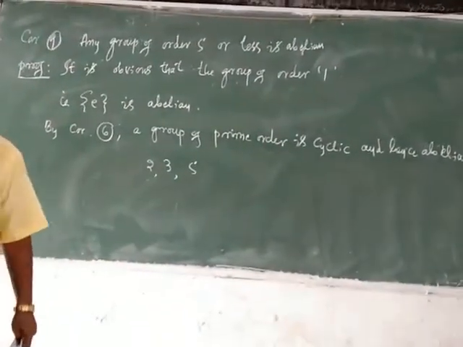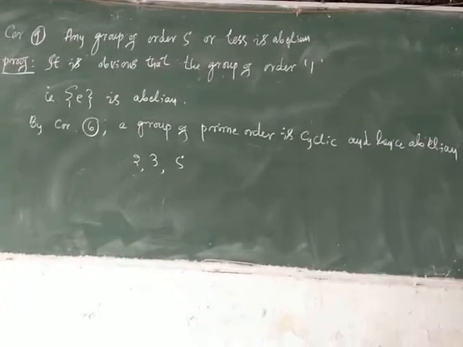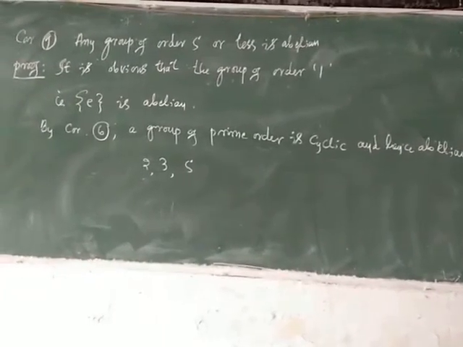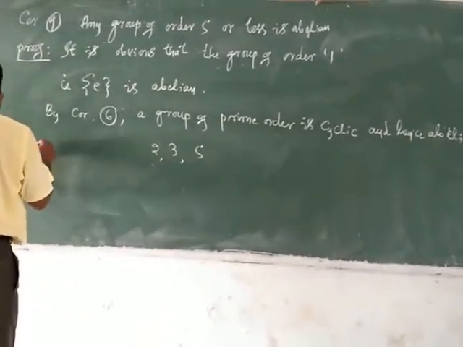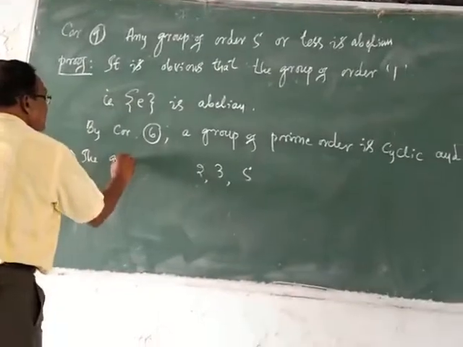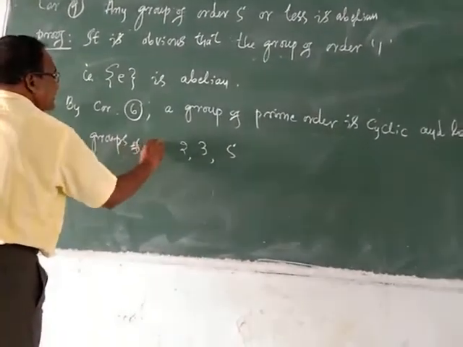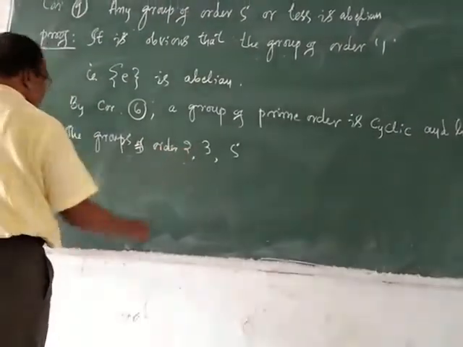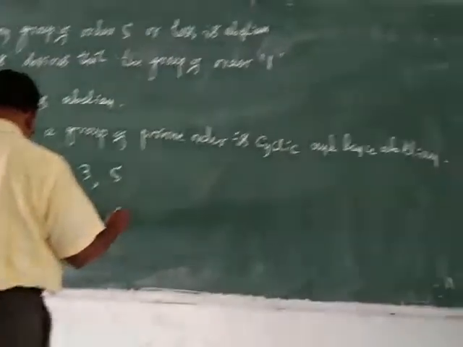These are all cyclic groups, and hence they are abelian. Which implies that the groups of order 2, 3, 5 are abelian.